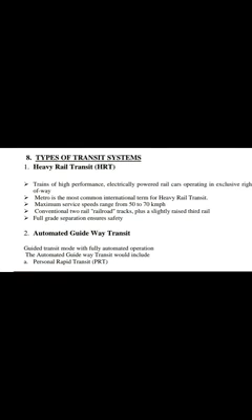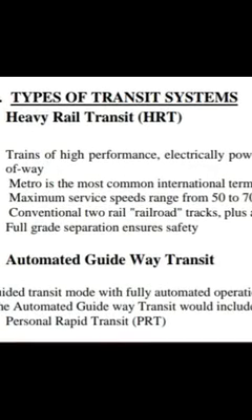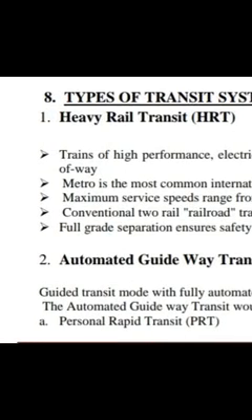First we will see the heavy rail transit system. In this heavy rail transit system, whatever trains are there, these trains are heavy, high performance. It is performed by diesel engine, or by electrically powered rails that are operated exclusively in the right of way. So this is the heavy rail transit system.